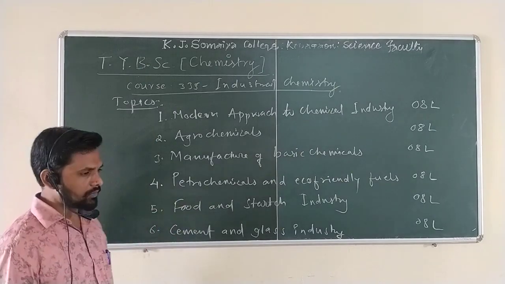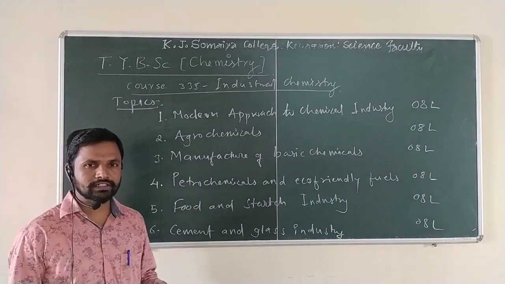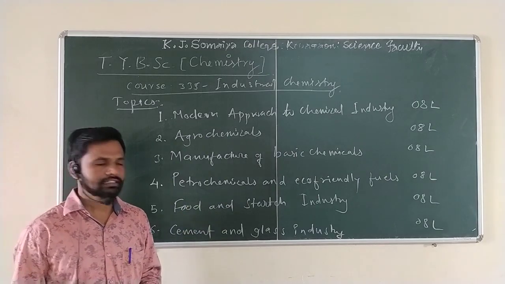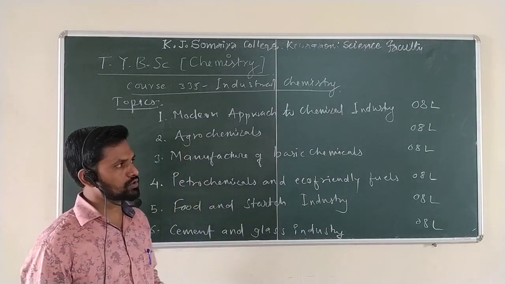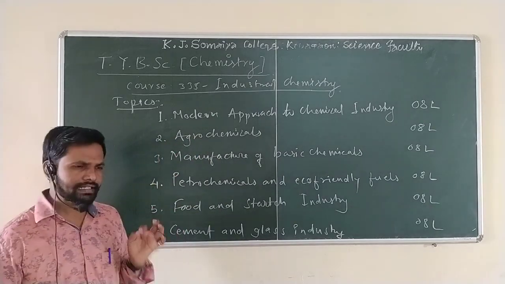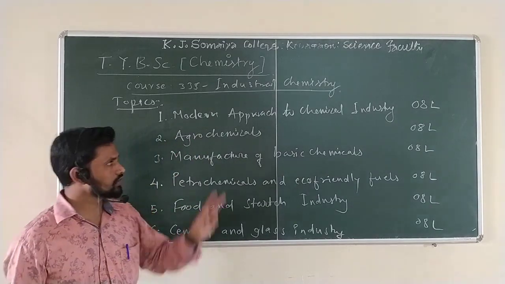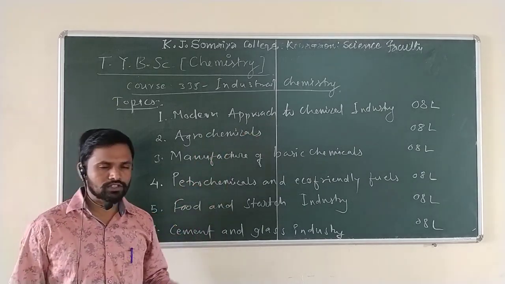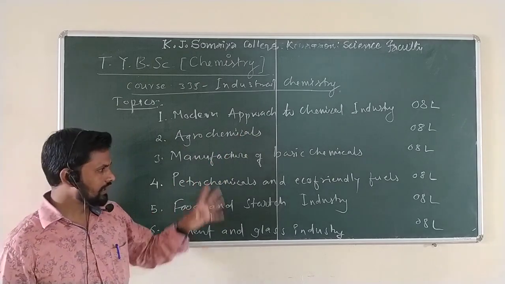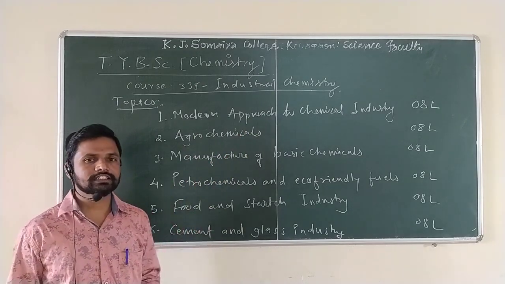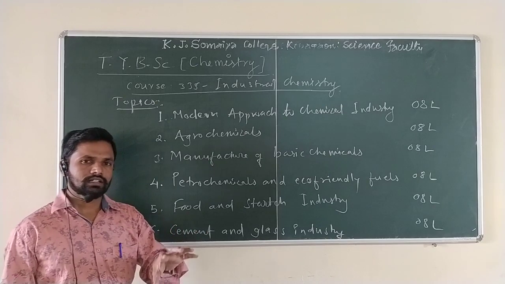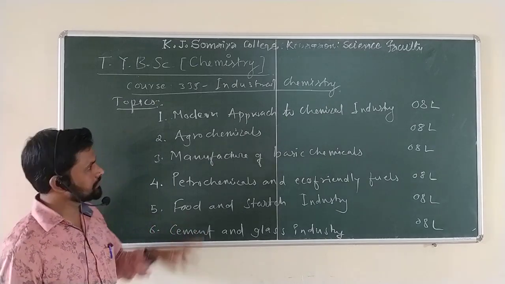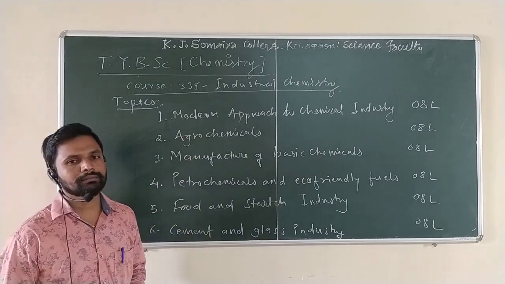So in these 6 topics, we are going to briefly see what exactly we are going to study in this semester. Now, the first topic is modern approach to chemical industry. This is a basic, important topic. Once you understand this topic, you have a broad idea about how industries can be established, all of which can be studied from the modern approach to chemical industries.